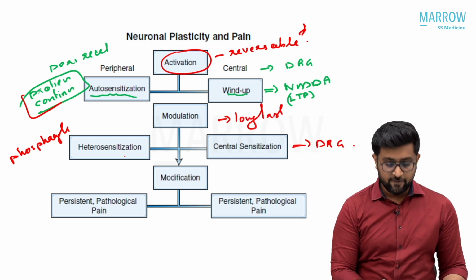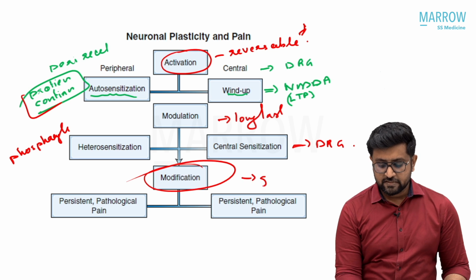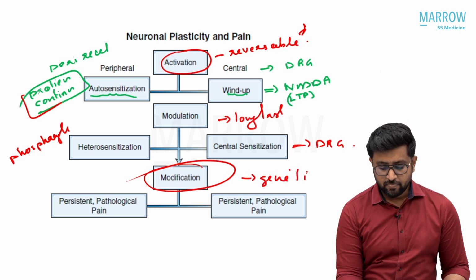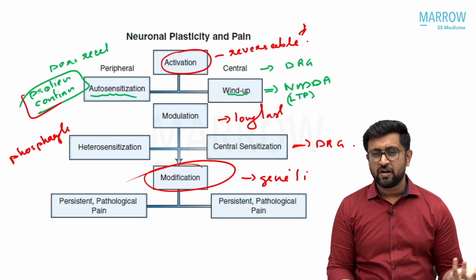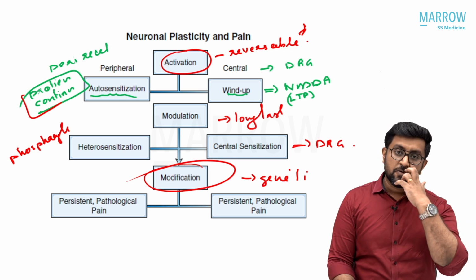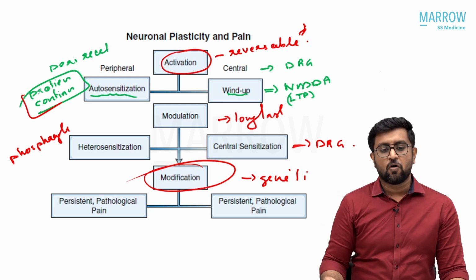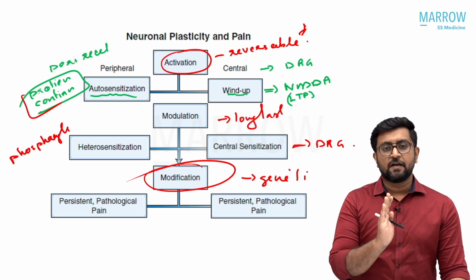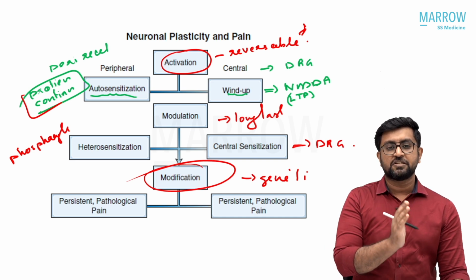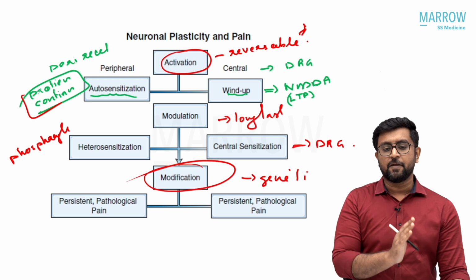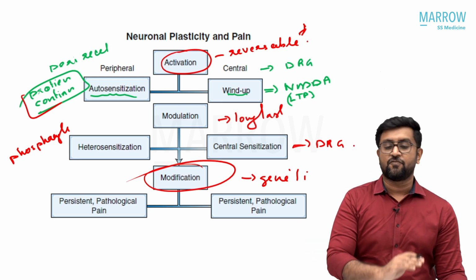Heterosensitization happens in the peripheral, and then there are the modifications, the final and chronic process where the change happens at the genetic level. This happens again central as well as peripheral. Central is again in the dorsal root ganglion predominantly, and some of the cortical fibers or the upgoing fibers also change. Your A delta, C delta fibers also change. So that is a much more complex process. So just remember, neuronal plasticity of pain includes activation, modulation, modification. Modulation is otherwise known as sensitization, where you have central and peripheral. Almost all central processes happen in the dorsal root ganglia, while the peripheral happens at the peripheral receptor level.